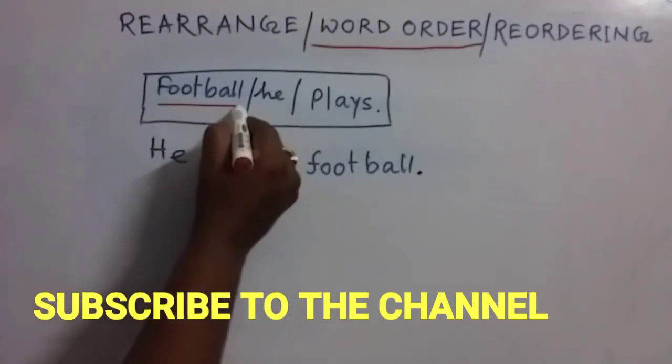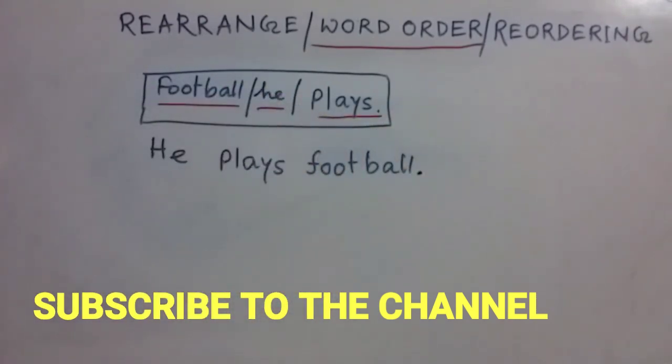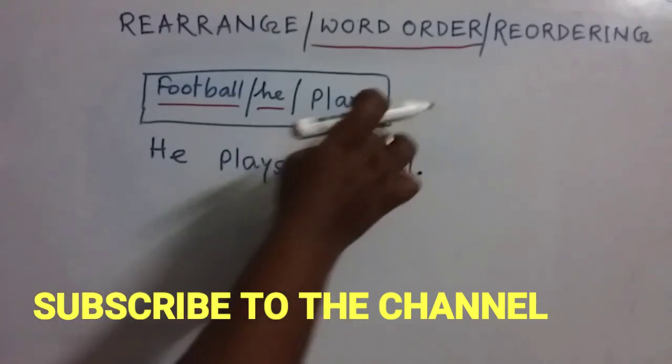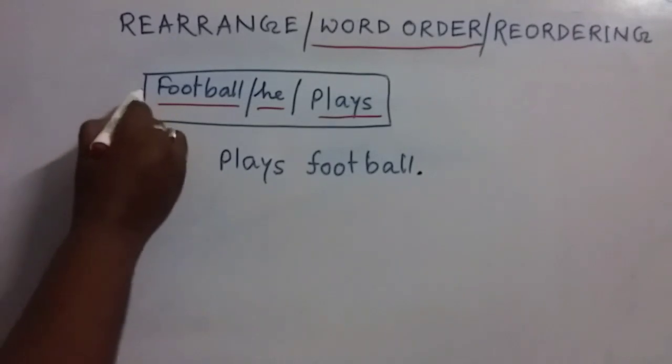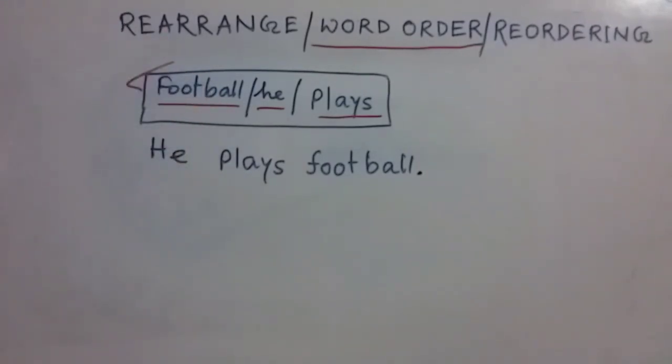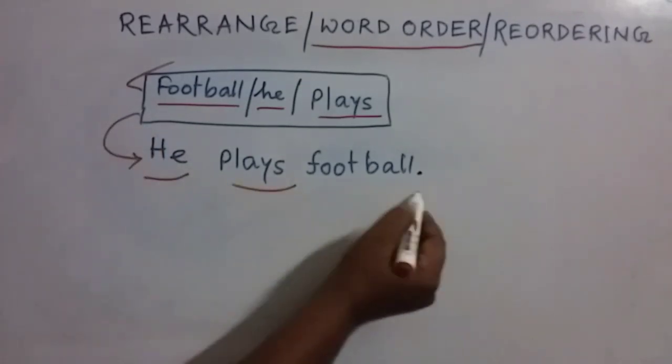First of all, there is football, then he, then plays. That means it's not a sentence. We cannot call it a sentence because this group of words does not have proper meaning, or is unnatural. So we have to make it a sentence. A sentence must be a meaningful group of words, and we have to write this: he plays football.